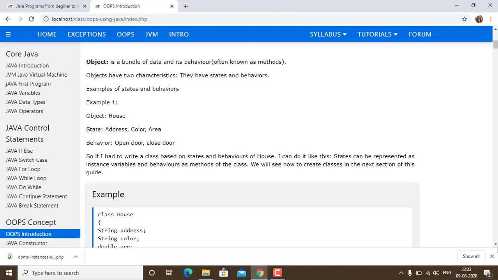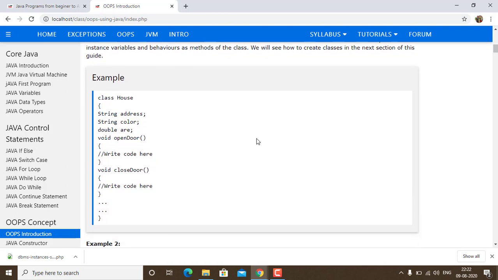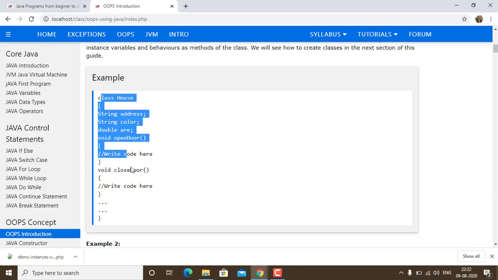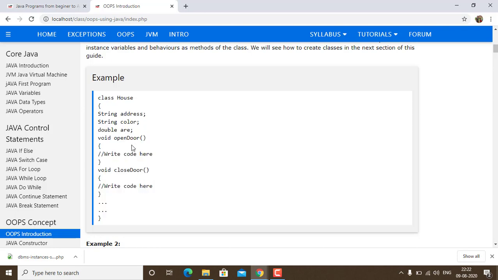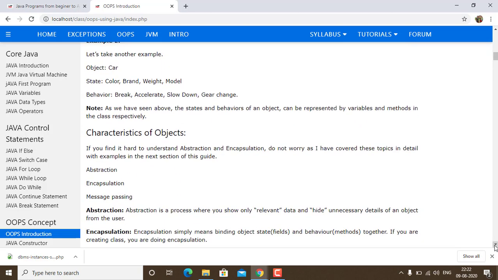Now we are going to see how we create a class. Practically speaking, a class is just a collection of data types, variables, and methods or functions. You can see that there is a class House, and in the next section, these are the variables or data types. Then there are methods or functions. This is what we have inside a class and nothing else. Just data types and methods and nothing else. In the further example we have seen, I have also elaborated the characteristics of objects.